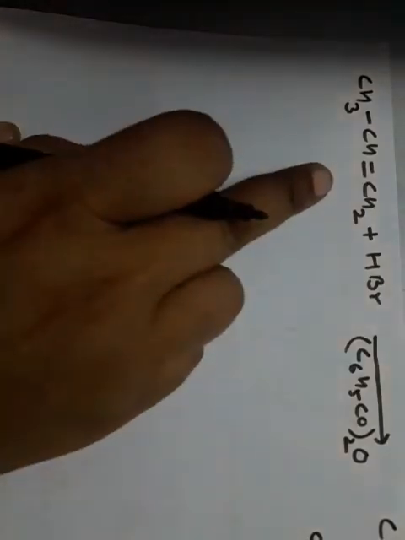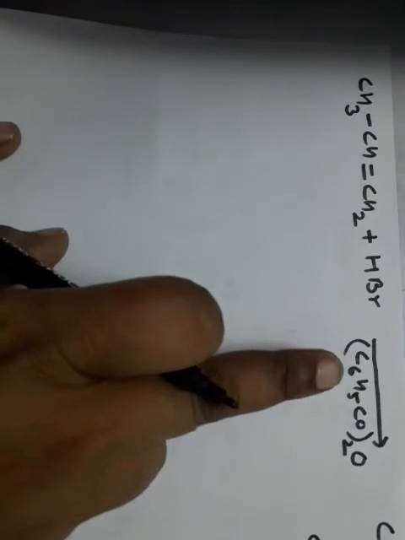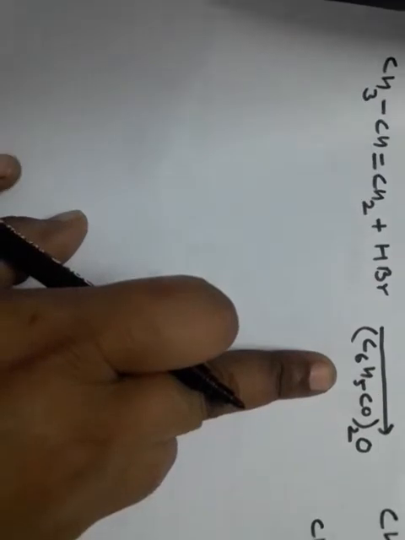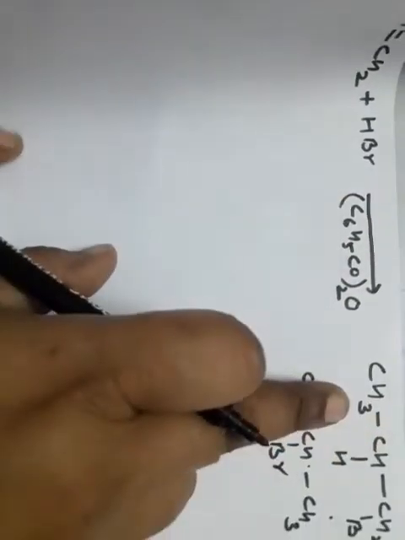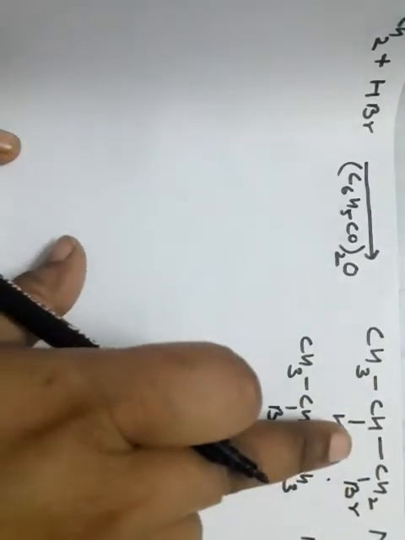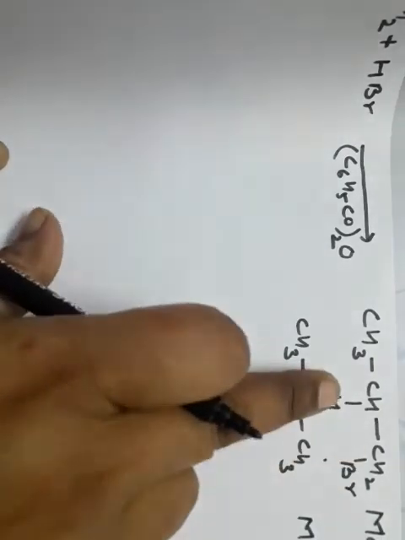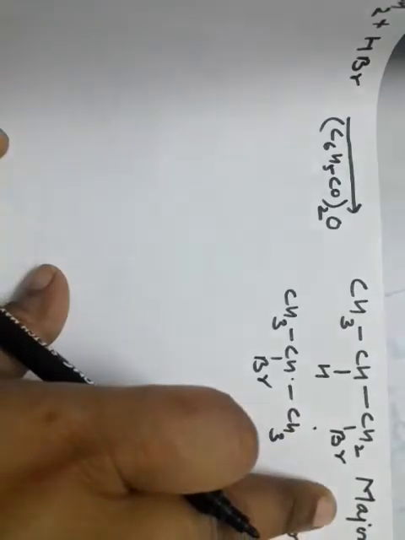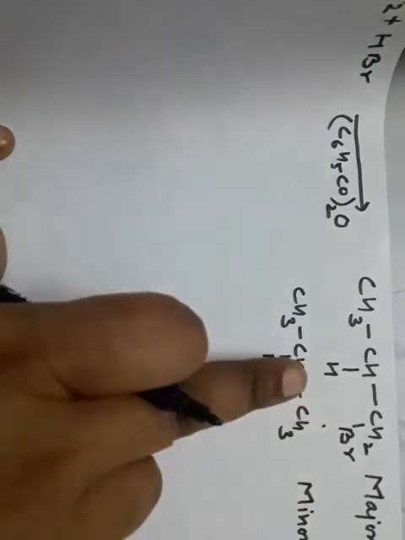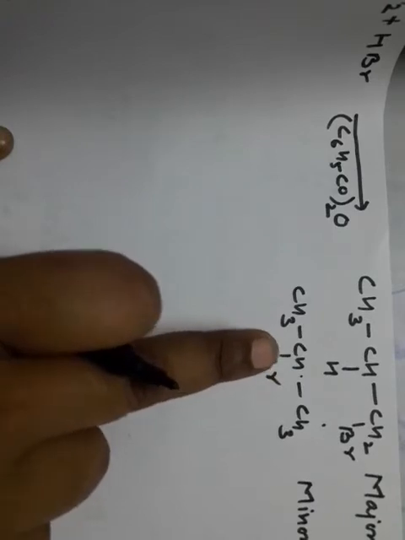Students, now please see here an unsymmetrical alkene with HBr in the presence of benzoyl peroxide. The structure is called benzoyl peroxide. Again, two products are formed, by addition of bromide ion to the unsaturated carbon atoms, but the products are reversed. Here the bromide ion attached to the terminal carbon is the major one. It is against the statement of the Markovnikov rule. So here we have to apply the anti-Markovnikov rule. It is also called the peroxide effect, also called the Kharasch effect.